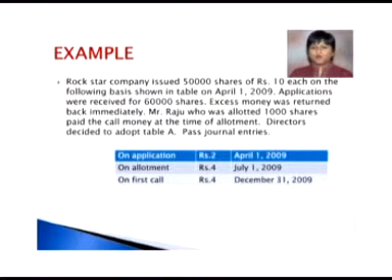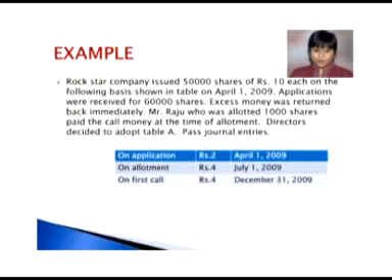Rockstar Company issued 50,000 shares of rupees 10 each on the following basis as shown in the table on April 1, 2009. The table shows that the shares were issued for rupees 10 each, payable as rupees 2 on application on April 1, 2009, rupees 4 on allotment on July 1, 2009, and rupees 4 on the first call, payable on December 31, 2009.